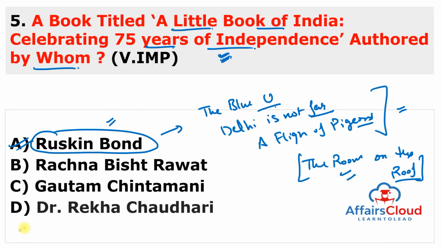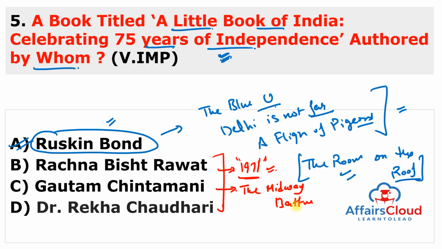But you can also remember the other options here, like second option you can see Rachana Bisht Rawat. Rachana Bisht Rawat recently wrote a book titled as 1971. This is the charge of the Gorkhas and the other stories during the 1971 war between Indo and Pakistan. Next is Gautam Chintamani. He wrote a book, The Midway Battle. And the caption is Modi's roller coaster second term. It means this book highlights about the second term of the Narendra Modi.